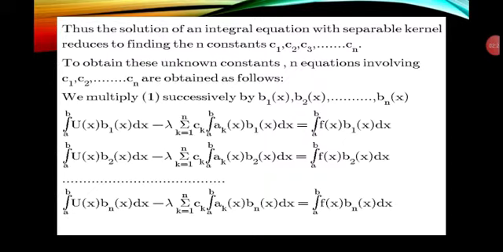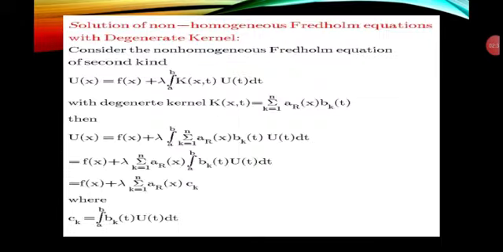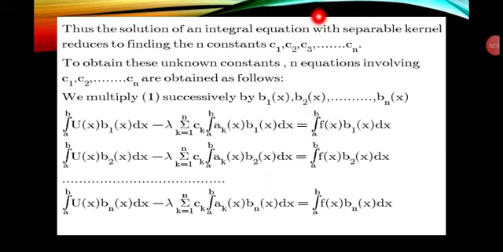Then to find the solution of the integral equation with separable or degenerate kernel, we just have to find all the c_k's, that is c1, c2, c3 up to cn. These are all unknown constants.